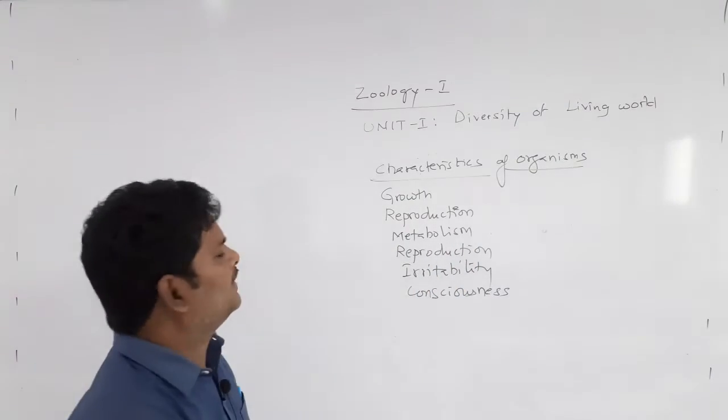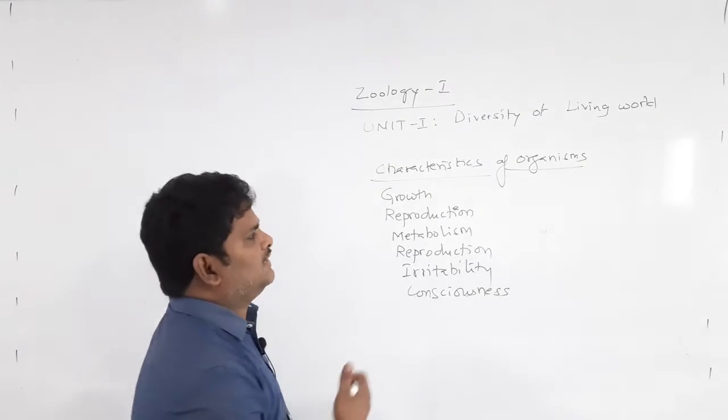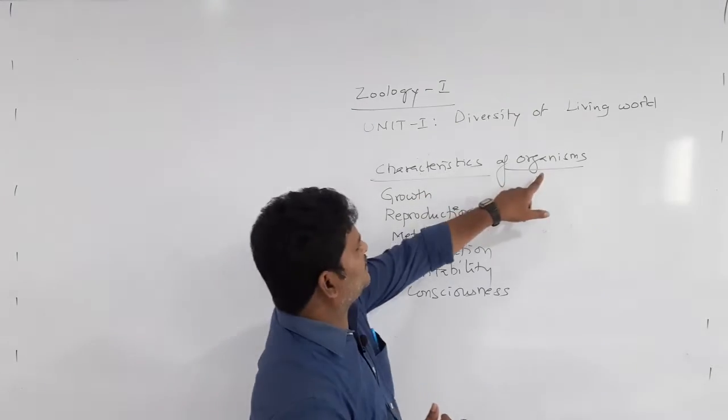So these are the important properties of living organisms.